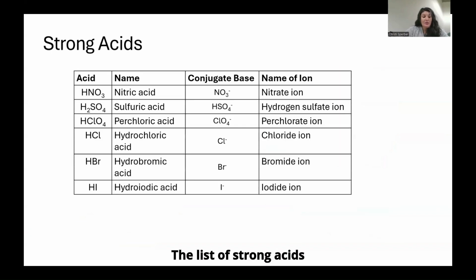The list of strong acids are nitric acid, sulfuric acid, perchloric acid, hydrochloric acid, hydrobromic acid, and hydroiodic acid, and their conjugate bases are shown. You can assume that all other acids are weak acids.